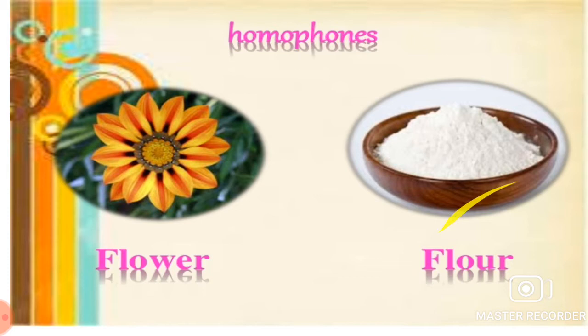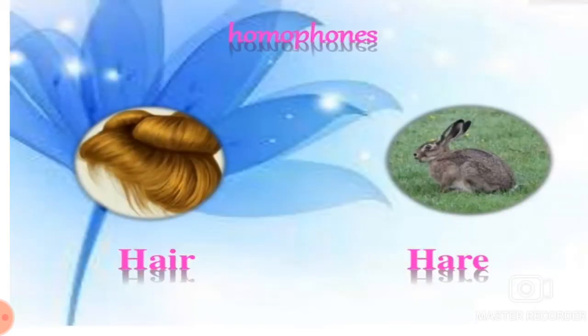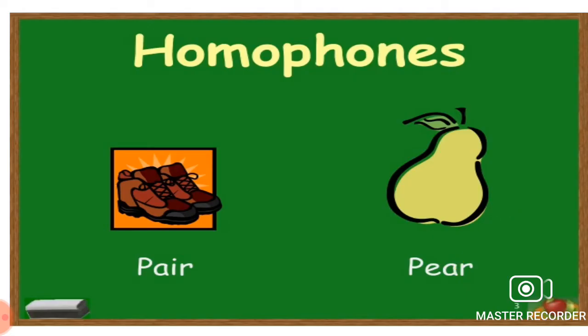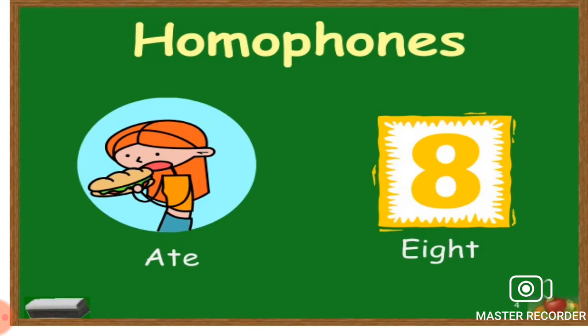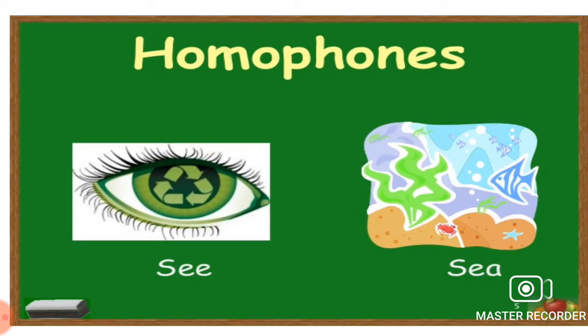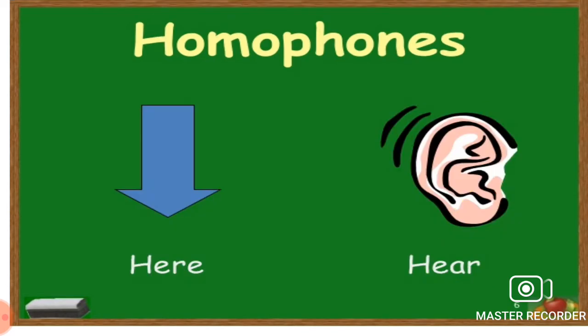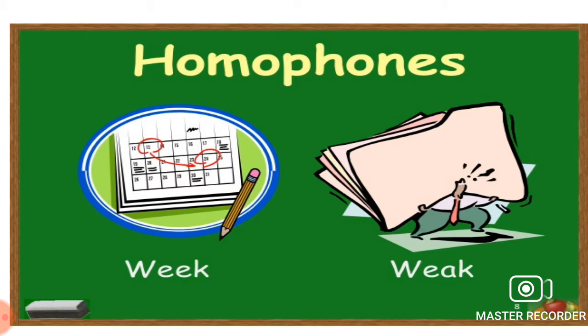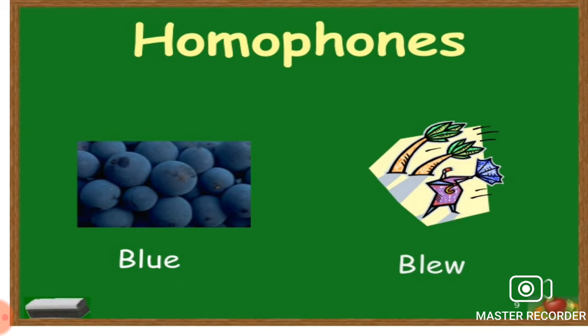See pictures. Hair, hare. Won, one. Pair, pear. Egg. See, sea. Here, hear. Wait, weight. Week, weak. Blue, blew.